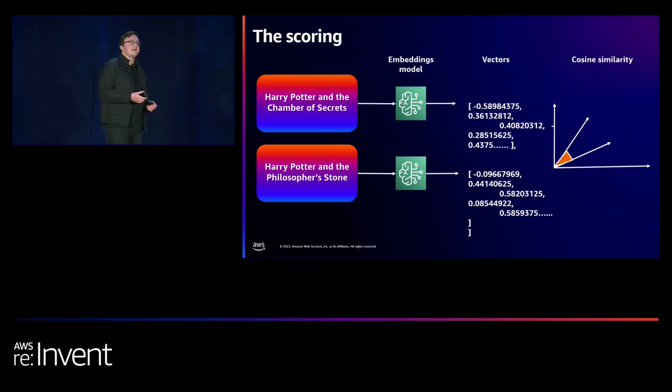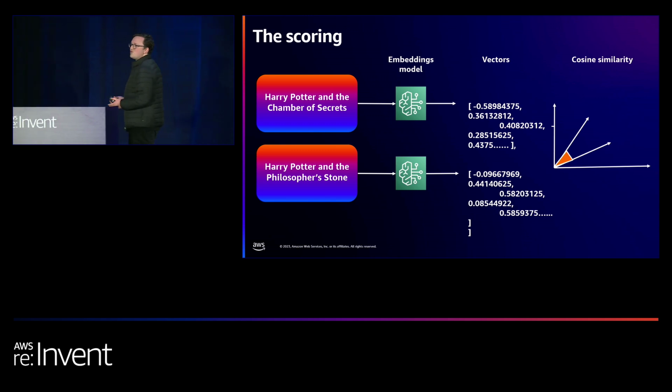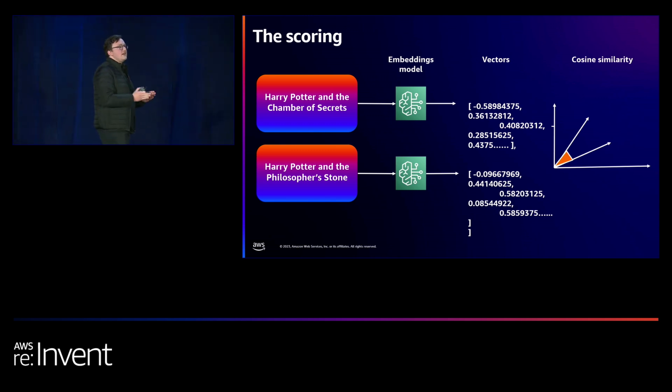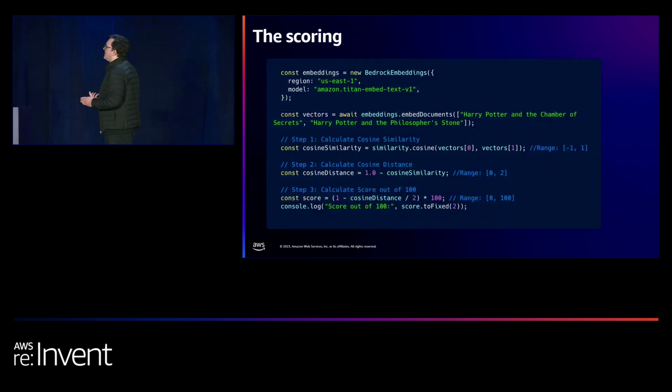Because they're vectors, we can quite easily do a similarity score using cosine. I don't know if you remember trigonometry from high school. It took me a minute. But we can calculate the distance, even in highly dimensional spaces, between our vectors. So the code is actually really simple.